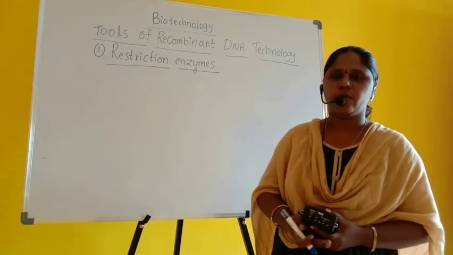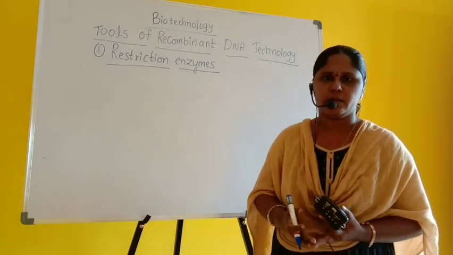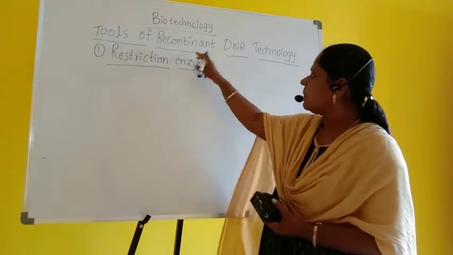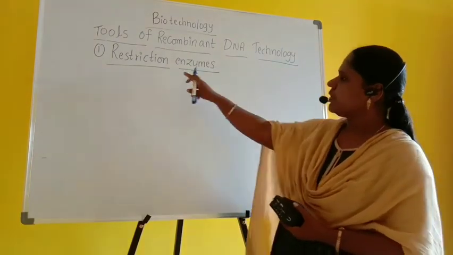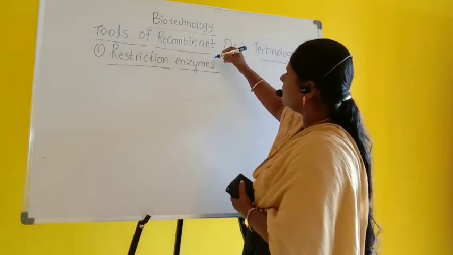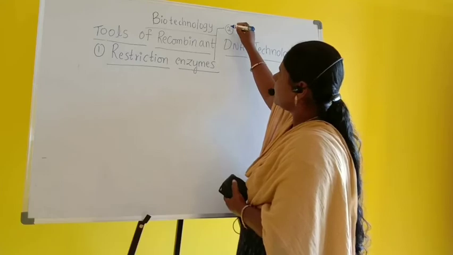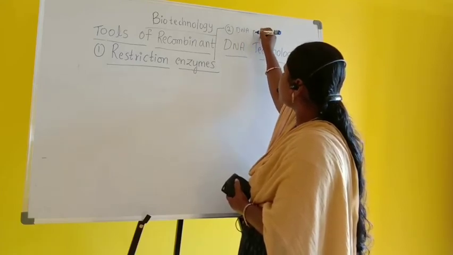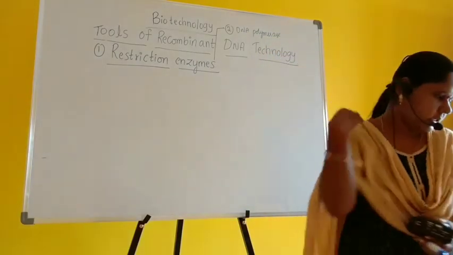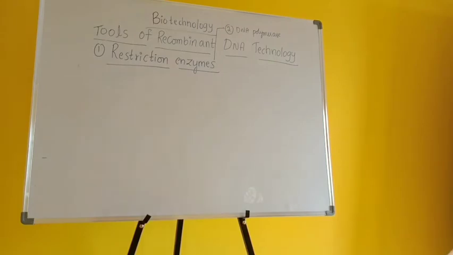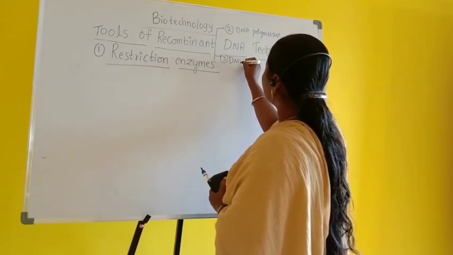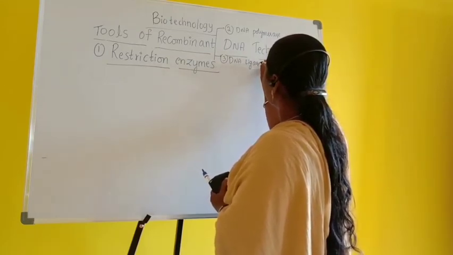So for the last class, what are the requirements of recombinant DNA technology? We just started. That means tools. Tools means requirements. The first important one is restriction enzymes. What are the other important requirements? The second one is enzymes like DNA polymerase. And even we can remember about DNA ligase.